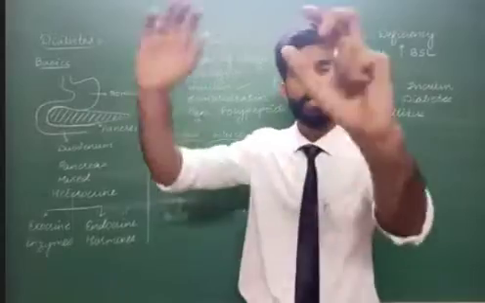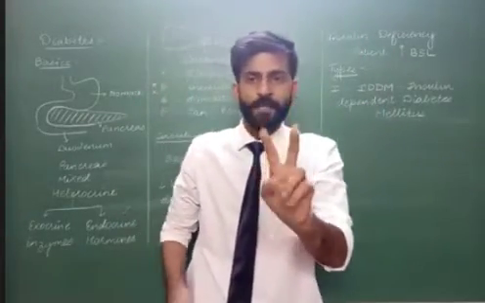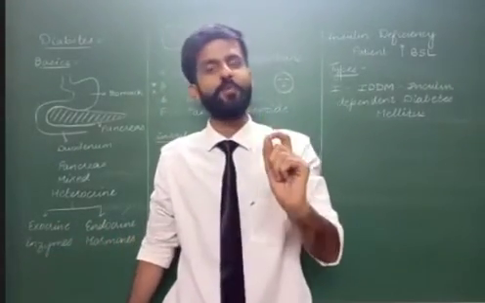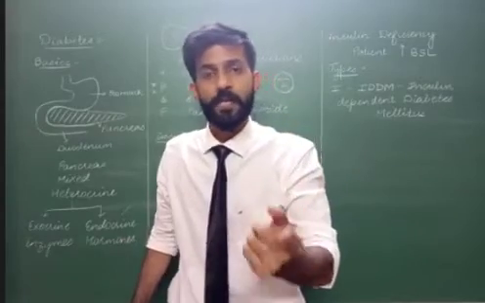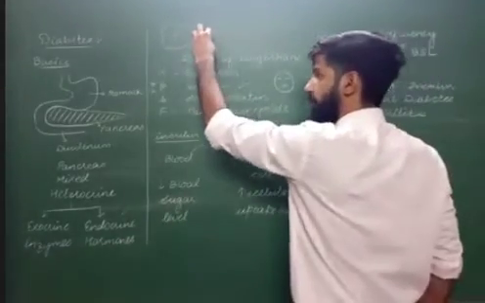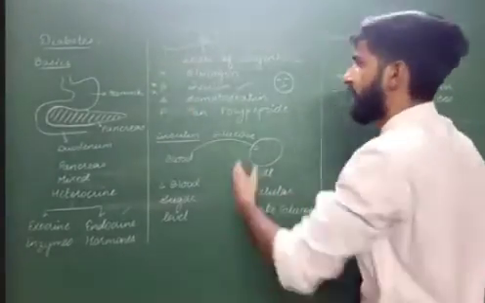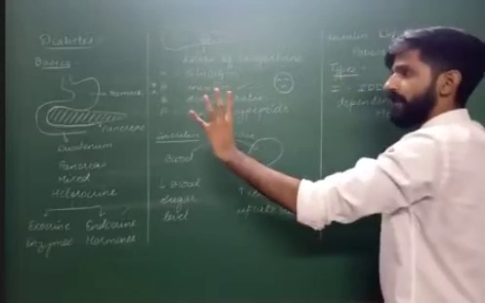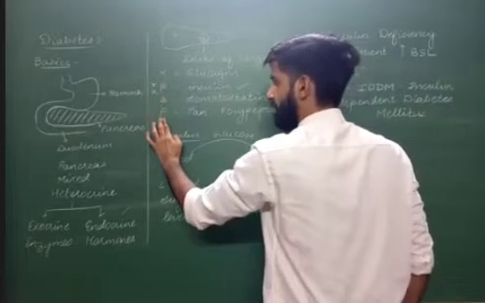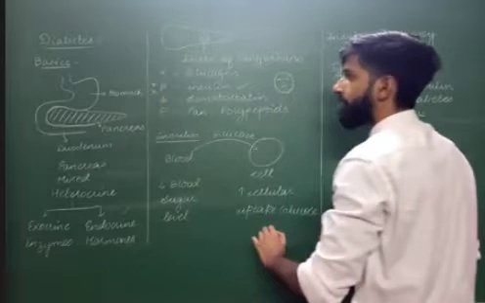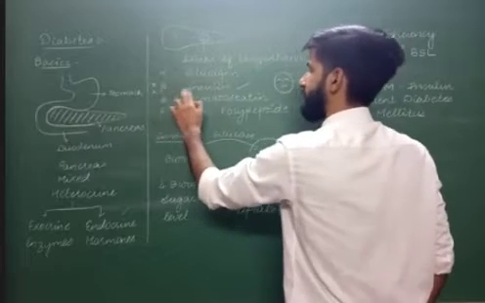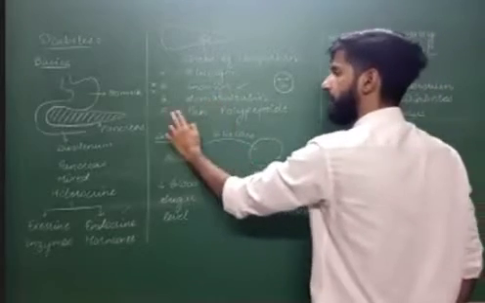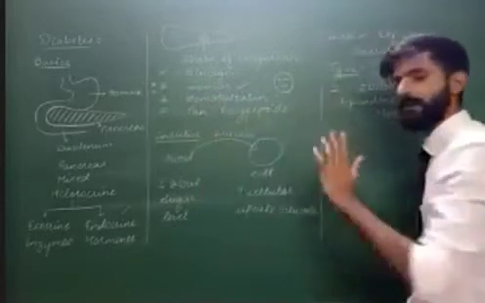So understand the fact that in the pancreas you will find both types of cells. Certain cells will produce enzymes, they will act like exocrine, and certain cells will produce hormones and they will act like the endocrine component. Those group of cells which are endocrine in function are called islets of Langerhans. In this, we find 4 different types of cells: alpha, beta, delta, and F cells. Alpha cell produces one hormone called glucagon. Beta cell produces insulin. Delta cell produces another hormone called somatostatin, and F cell produces pancreatic polypeptide.